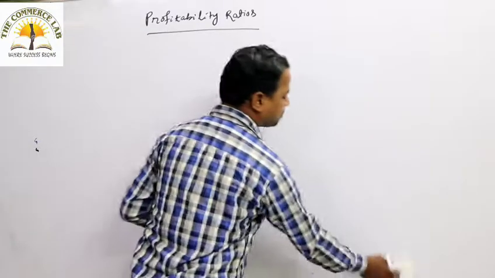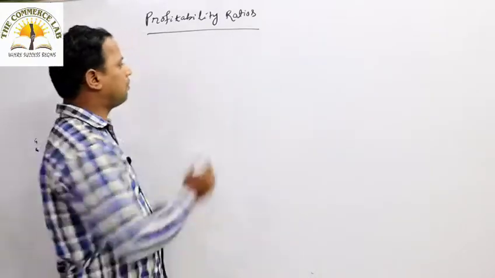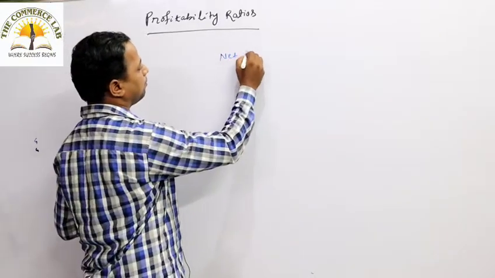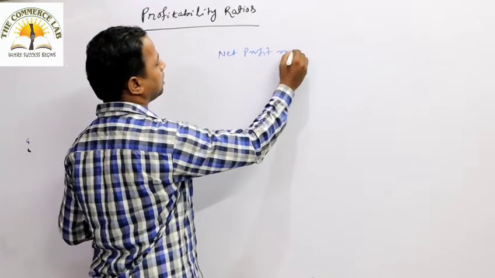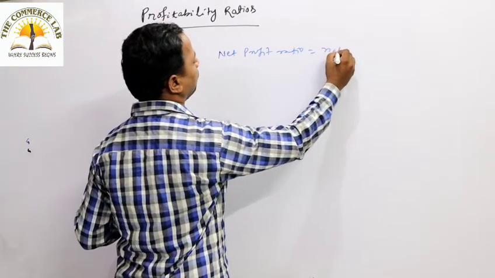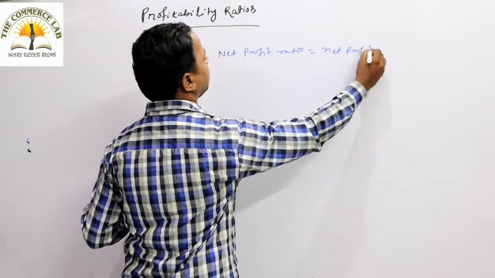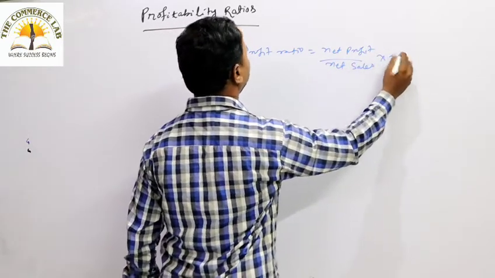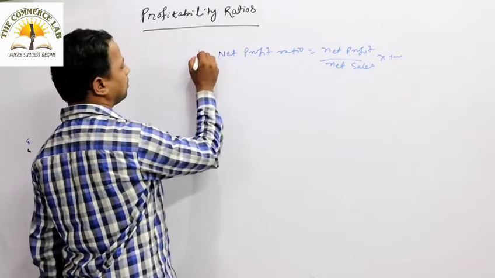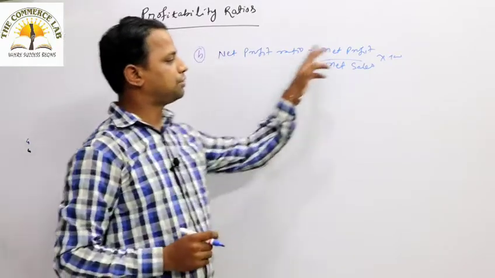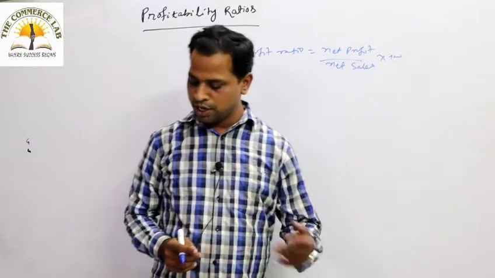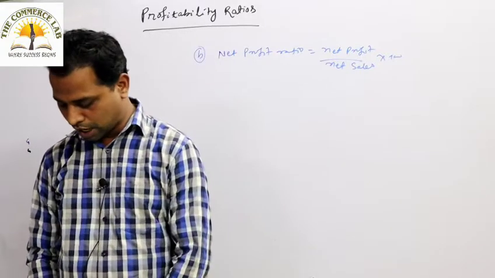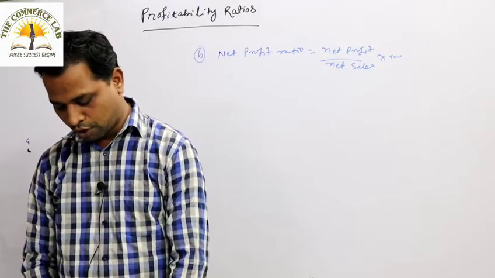After this gross profit ratio, we have to go for the net profit ratio. So how to calculate the net profit ratio? Net profit by net sales into 100. This is the second ratio: net profit ratio equals net profit by net sales into 100. This is the way we can calculate the net profit ratio.